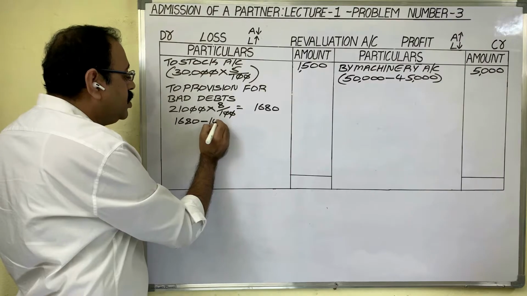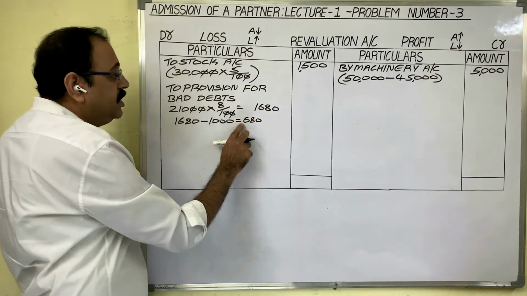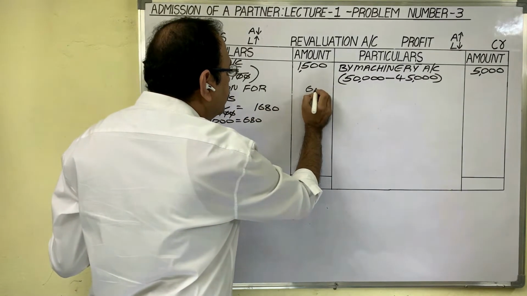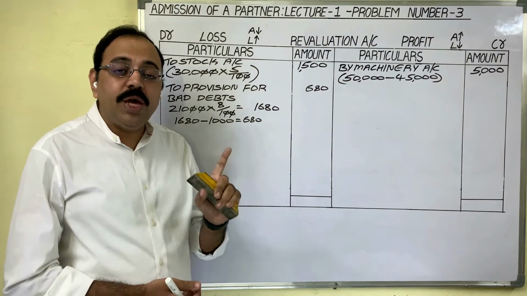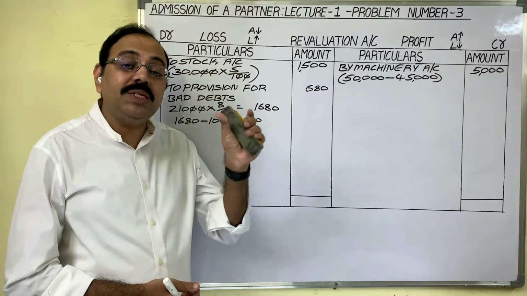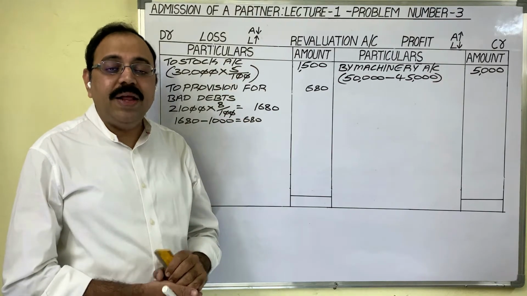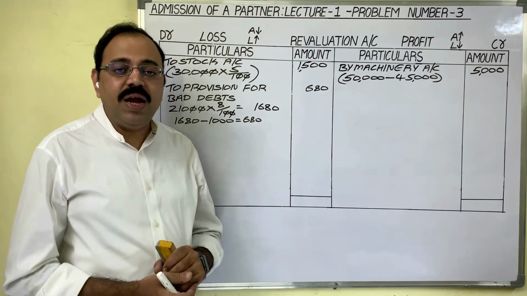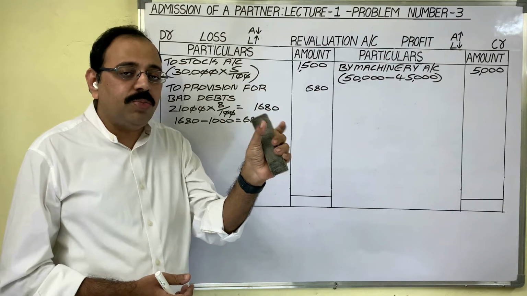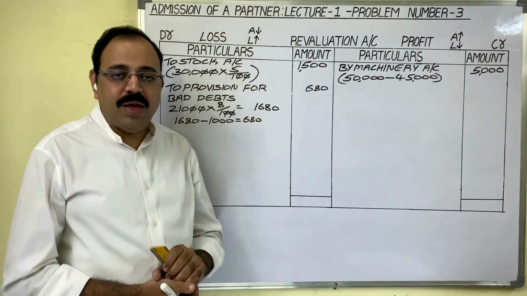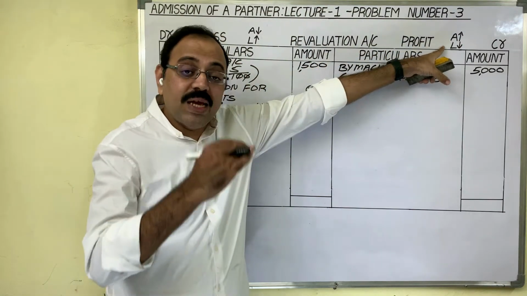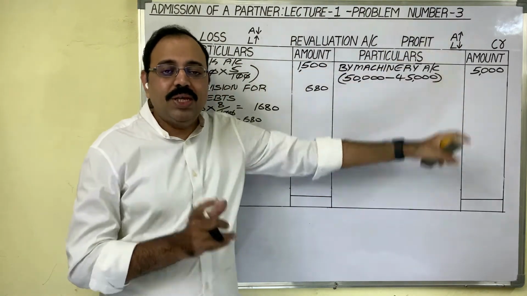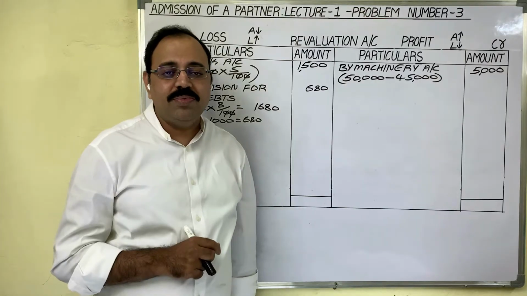1680 minus 1000 rupees. This 680 you have to show in amount column. Next one is about bills payable. In old balance sheet, bills payable is given as 20,000 rupees under liabilities. And in additional information, he has given that out of this 20,000 rupees, 2,000 we need not pay. So what happened here? Liability value is decreased by 2,000 rupees. This 2,000 is profit to the firm.